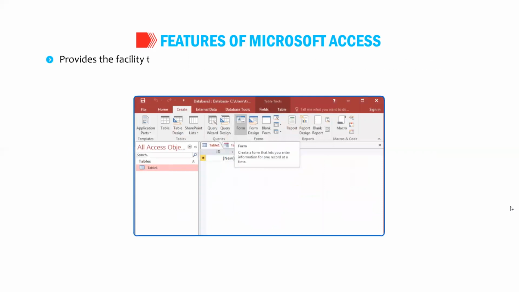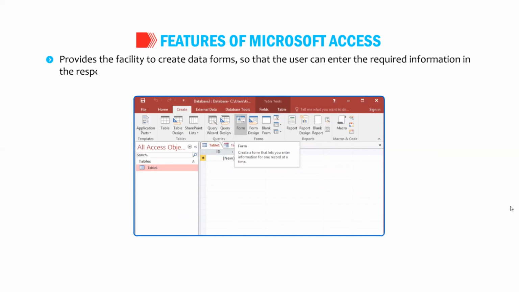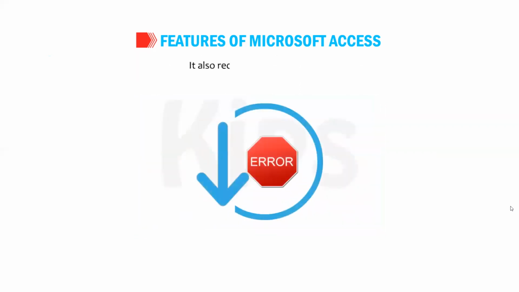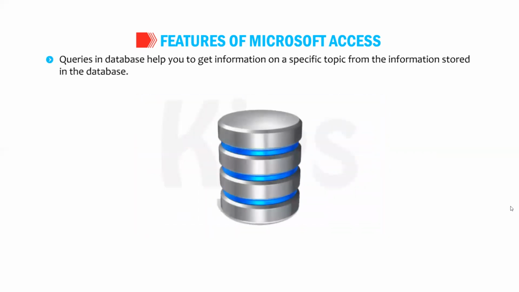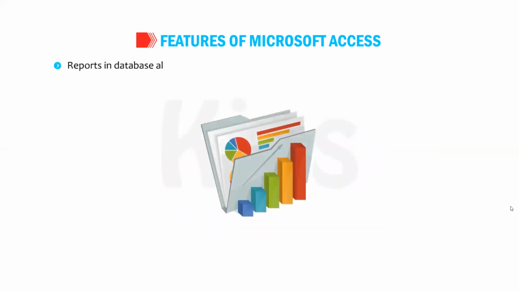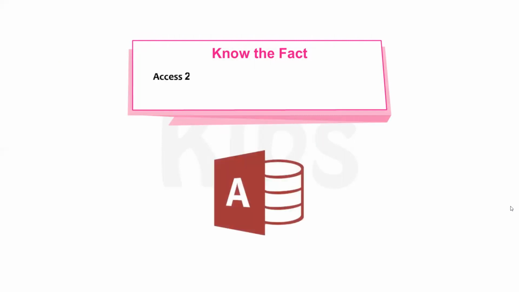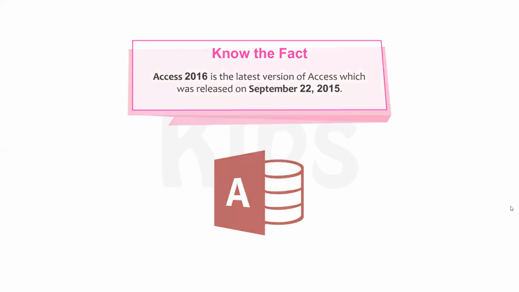Provides the facility to create data forms so that the user can enter the required information in the respective fields. It also reduces data entry errors. Queries in database helps you to get information on a specific topic from the information stored in the database. Reports in database allow you to present the data in a meaningful and summarized manner. Students, know the fact: Access 2016 is the latest version of Access, which was released on September 22, 2015.